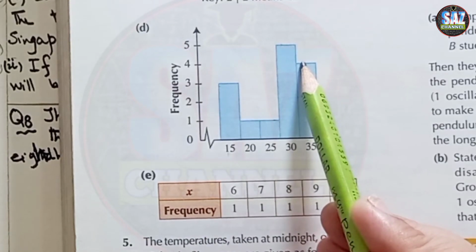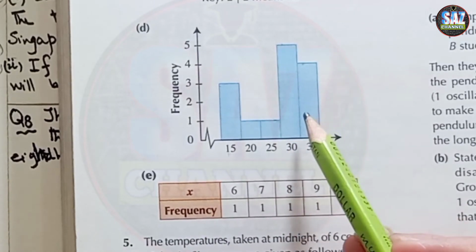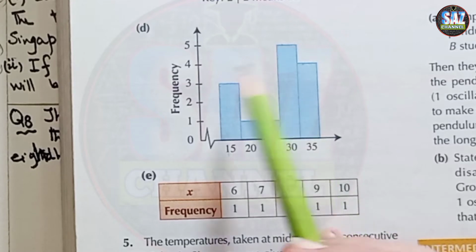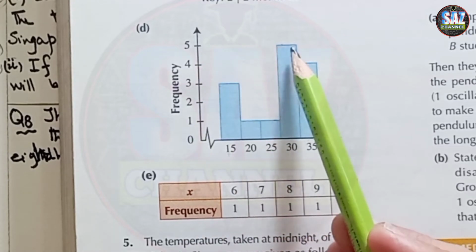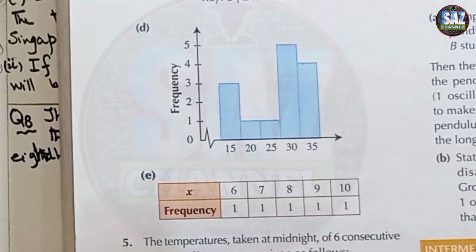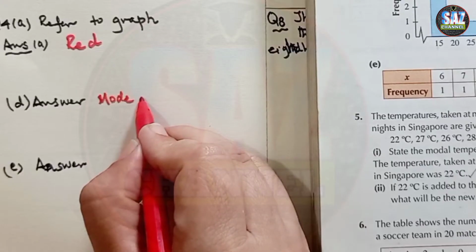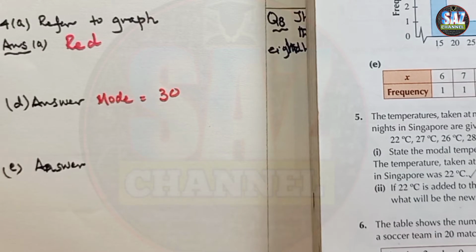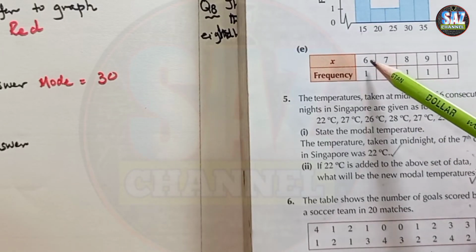So what we have to do is see which number has the largest frequency, because mode for the group data is the value of x that has the largest frequency in front of it, and the largest frequency is 5, that is for 30. So mode for D part will be 30. And now moving to E part, you can see the data is given in tabulated form.